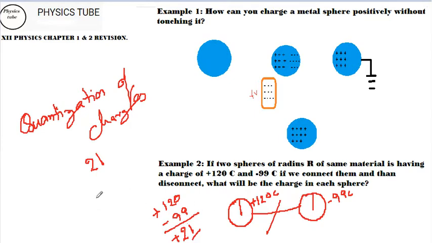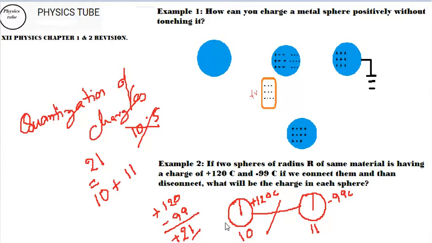It cannot be 10 and 10. In one it can be 10, in another it can be 11, because 11 plus 10 will make it 21. So one of them will have 10 and the other will have 11, because it cannot be 10.5, 10.5. In no case will charges be 10.5. Fractional values are not entertained for charges. So the answer here will be that one of them is 10 and the other is 11, either of them can be 11 or 10 depending on the situation. This is one way numericals can be asked on this chapter.